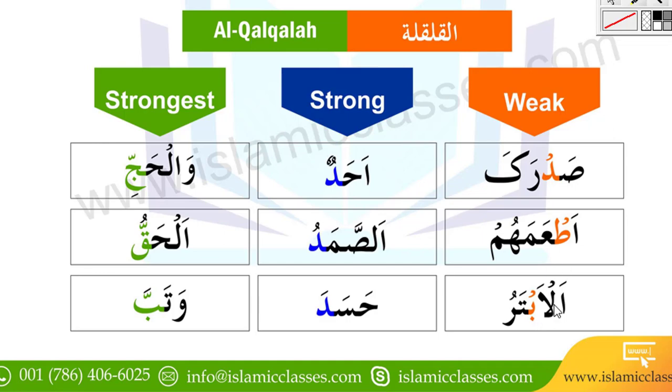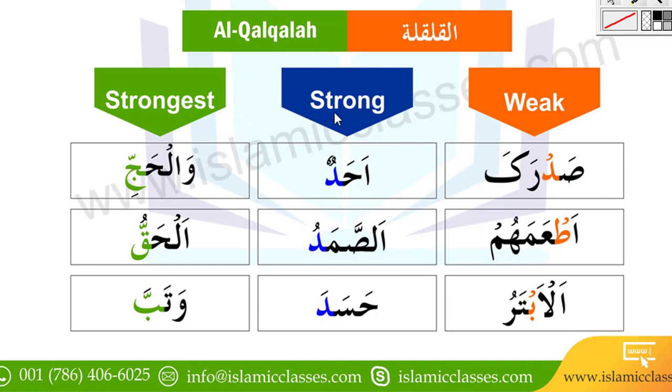And the third example is Al-Abtar. Like on the ba, it is again a Qalqalah letter. We make weak Qalqalah, and that is Al-Abtar, Al-Abtar. The second is strong Qalqalah.